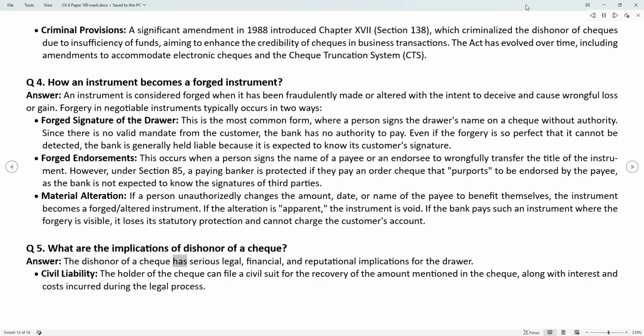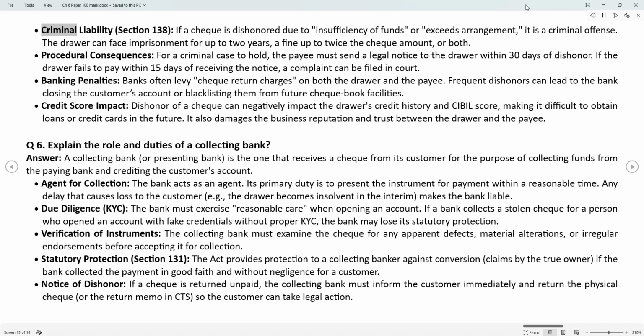Answer. The dishonor of a check has serious legal, financial, and reputational implications for the drawer. Civil liability. The holder of the check can file a civil suit for the recovery of the amount mentioned in the check, along with interest and costs incurred during the legal process. Criminal liability. Section 138. If a check is dishonored due to insufficiency of funds, or exceeds arrangement, it is a criminal offense. The drawer can face imprisonment for up to 2 years, a fine up to twice the check amount,